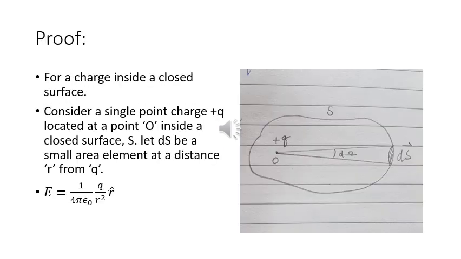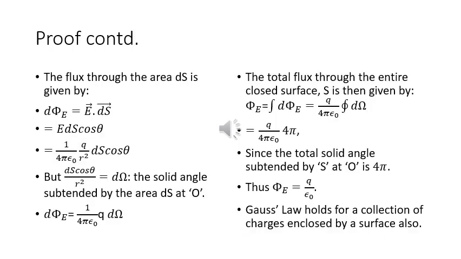For a charge inside a closed surface, consider a single point charge plus q located at a point O inside a closed surface S. Now let ds be a small area element at a distance r from q. So E is given by 1 upon 4 pi epsilon naught q upon r square unit vector r. Continuing with the proof, the flux through the area ds is given by d phi E equal to E dot ds, or we can write this as E ds cos theta. Substituting the expression for E, we get 1 upon 4 pi epsilon naught q upon r square ds cos theta.